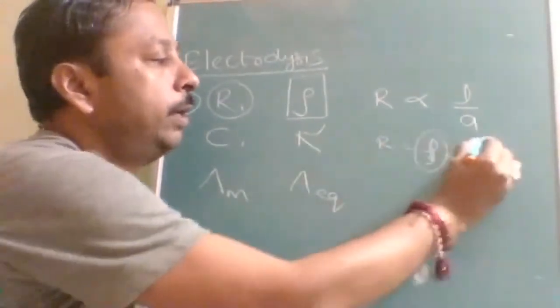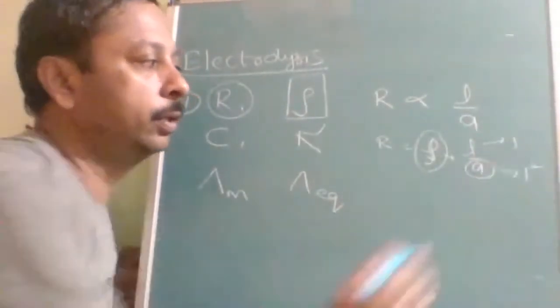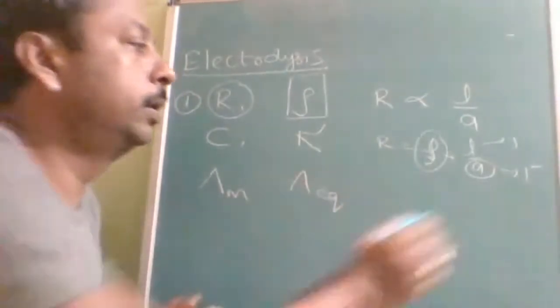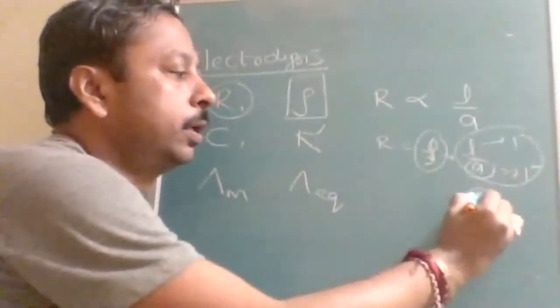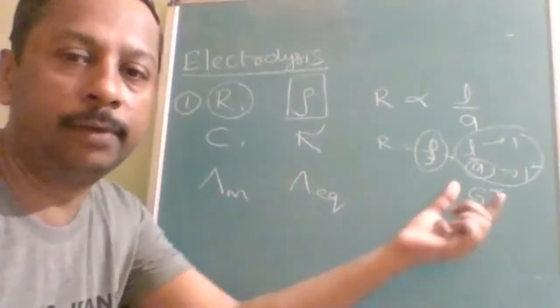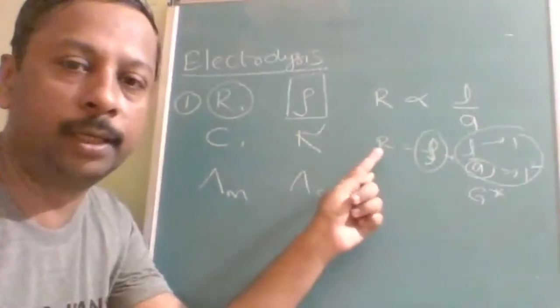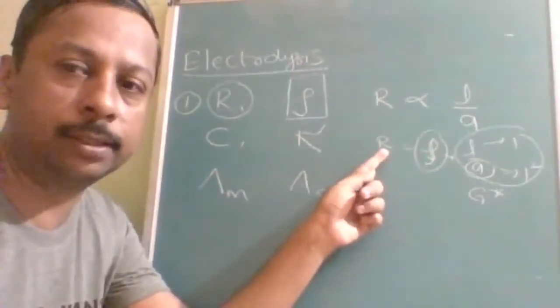So for defining, we have taken this as 1 square. Therefore, this L by A is called the cell constant. Once you specify everything, that property becomes an intensive property. There is no specification for resistance.